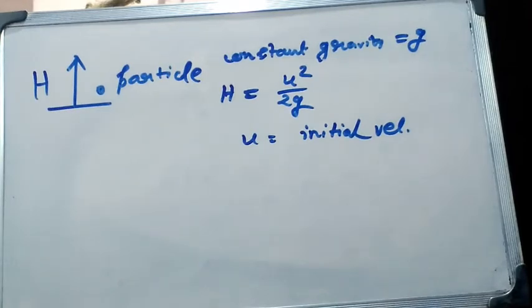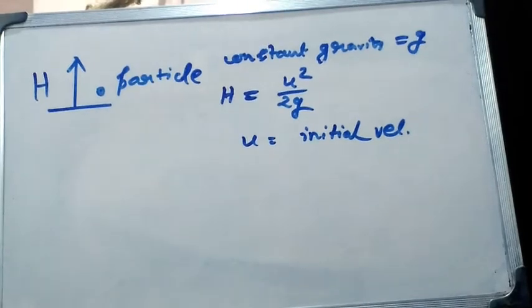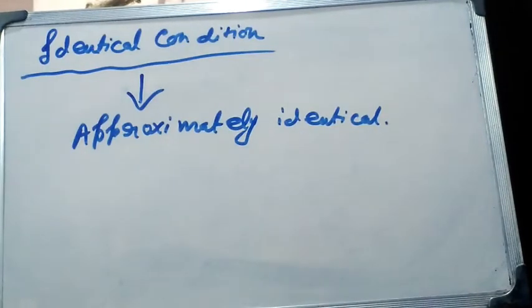Further, if the experiment is repeated under identical conditions, the value of the greatest height will be the same in every performance. Now, if we carefully examine the meaning of the term identical conditions, we find that an experiment once performed cannot be performed under exactly the same conditions.